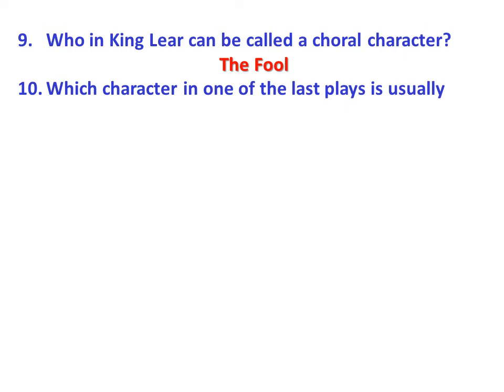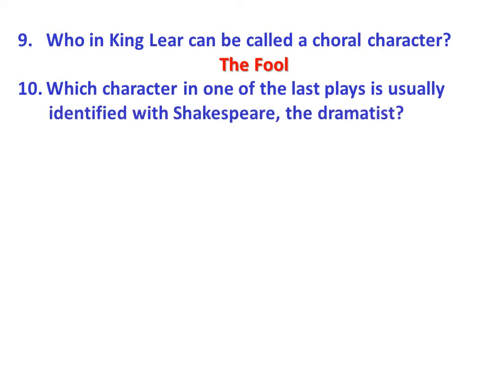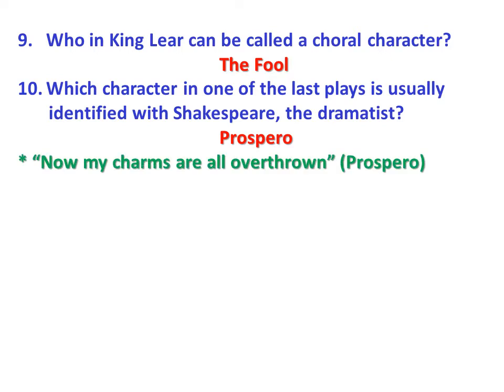Which character in one of the last plays is usually identified with Shakespeare the dramatist? Prospero. In The Tempest, it is believed that the character Prospero represents Shakespeare. There are many reasons, but let's look at the words of Prospero: "Now my charms are all overthrown."